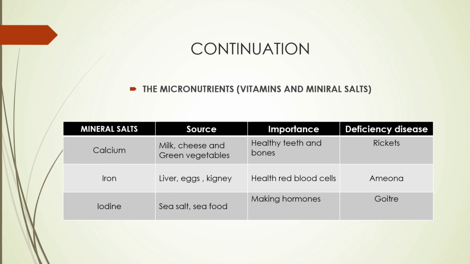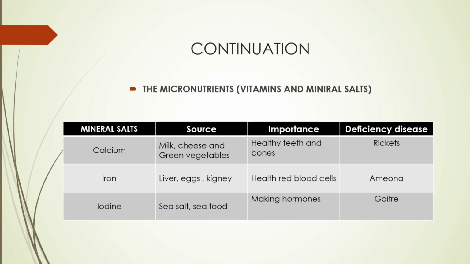We move to the last one, iodine. The source: seafood and sea salt. Importance: making of hormones. Deficiency: you end up suffering from a disease called goiter.